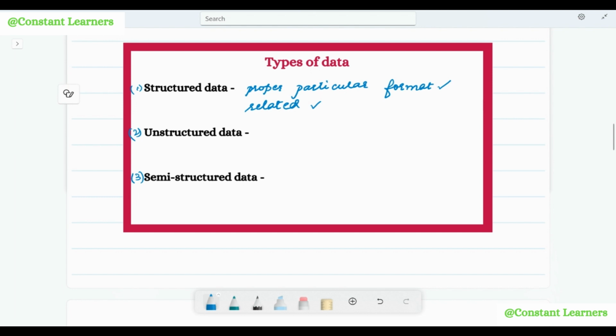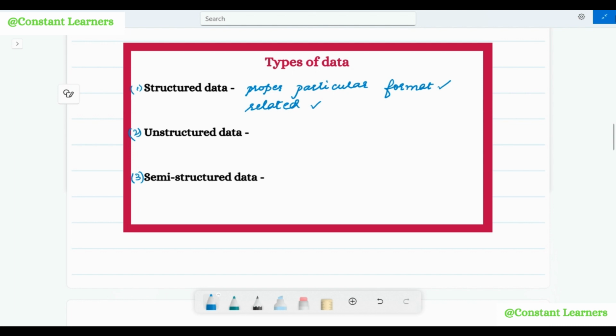That is, the data is not about any random topics or things. All right. Now we will discuss structured data in far more detail, because this entire syllabus of database management system is mostly about structured data. So we need to understand that very well. But before that, let's discuss what is unstructured and semi-structured data.